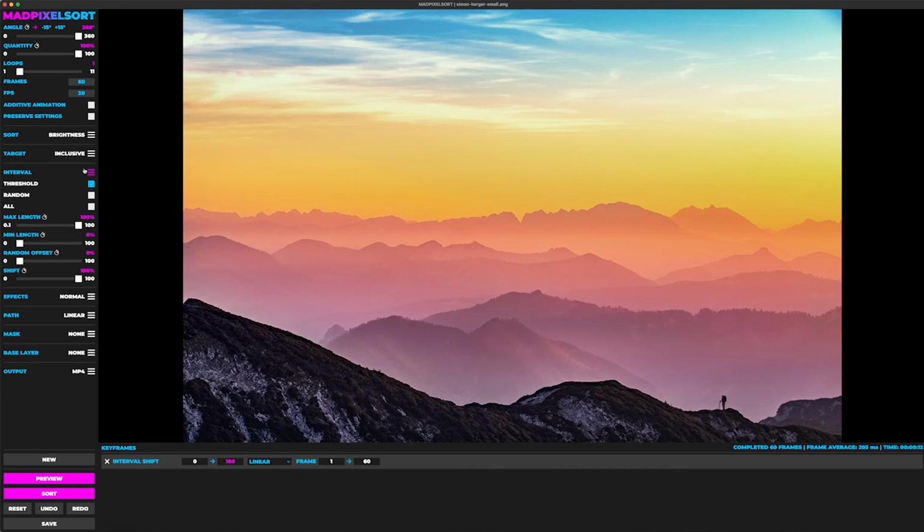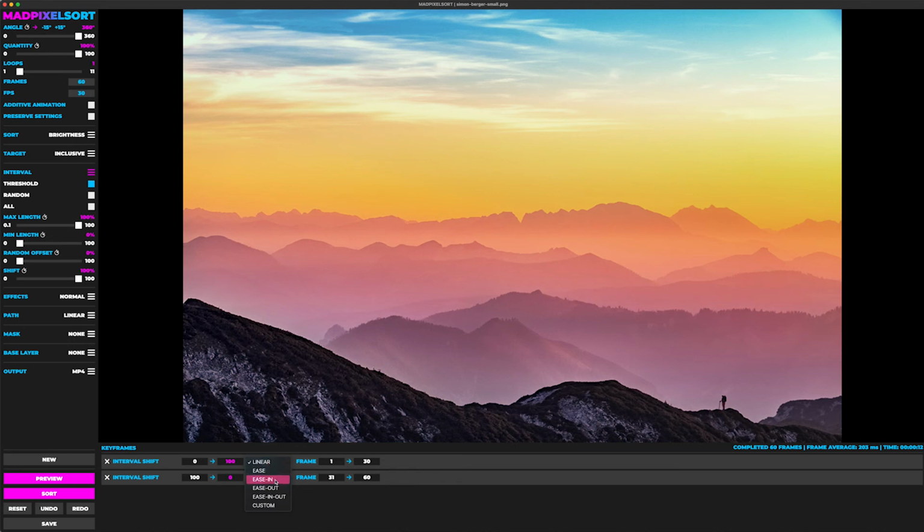You can do multiple of the same ones. So like, let's say I want to animate shift again. Problem is, if I were to have overlapping frames, it's going to take whichever one is the latest. So like, let's say I want 0 to 100 from the first frame to halfway. I'll do 1 to 30. And then I want this one to do the second half. We'll do 31 to 60. But this time we're going to change the direction. We're going to go from 100 to 0. Let's do ease in out for both and see what that looks like.